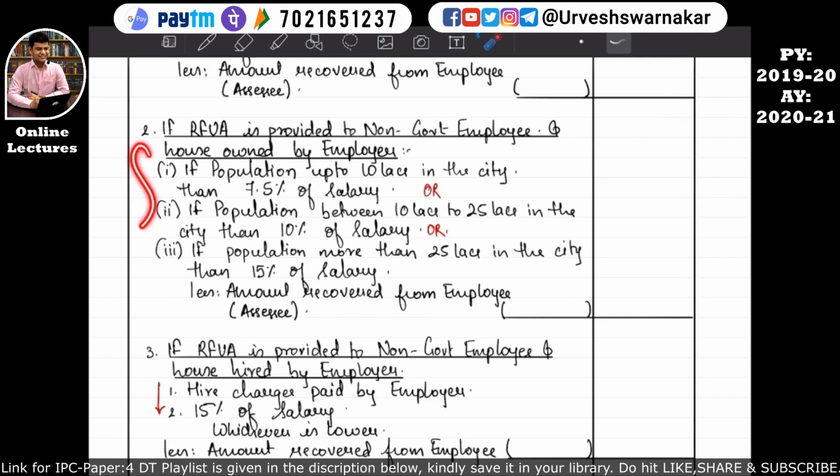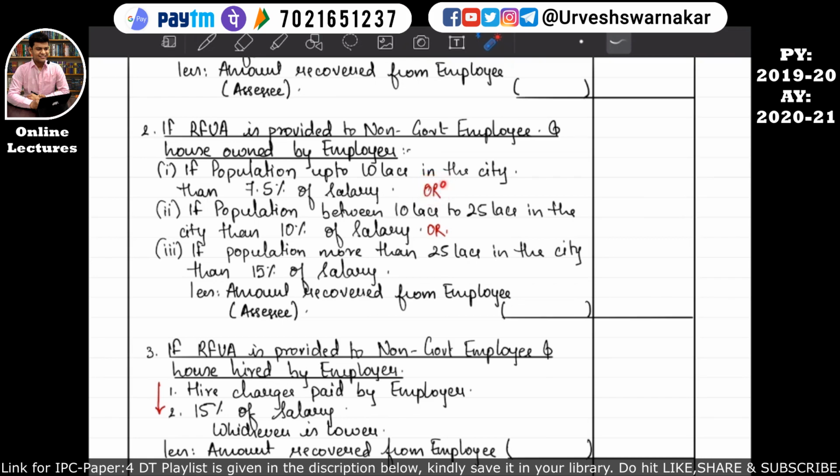Okay, so let's revise this part again. If a rent-free unfurnished accommodation is provided to a non-government employee and the house is owned by the employer, then if the population is up to 10 lakhs in the city in which the employer has the house property, then 7.5% of the salary will be considered as the value of the non-monetary perquisite. I hope this is quite clear.